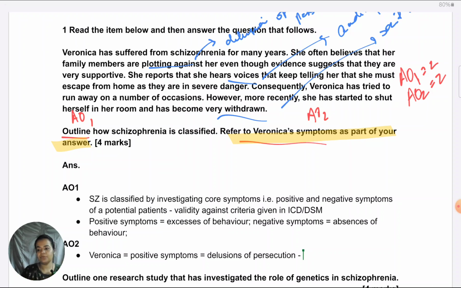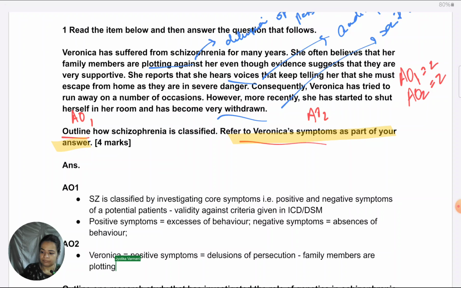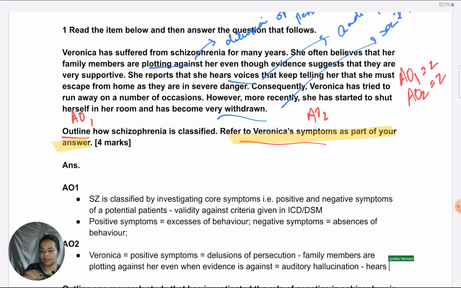So Veronica is showing delusion of persecution because she believes her family members are plotting against her, even when evidence contradicts this. In the same point only, I would suggest that she's also showing the positive symptom of auditory hallucinations because she hears voices that tell her that she must escape from danger.